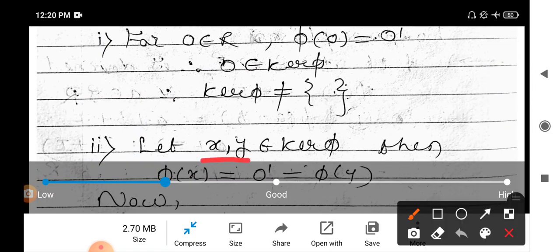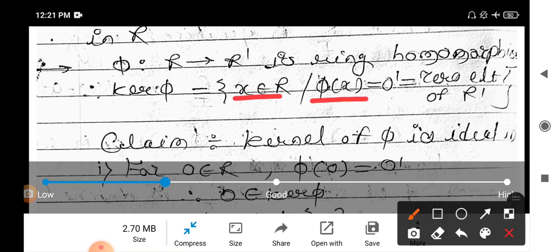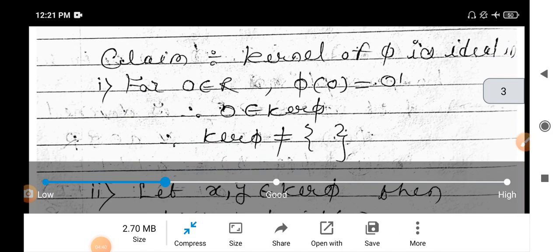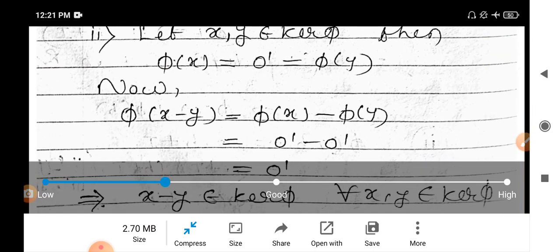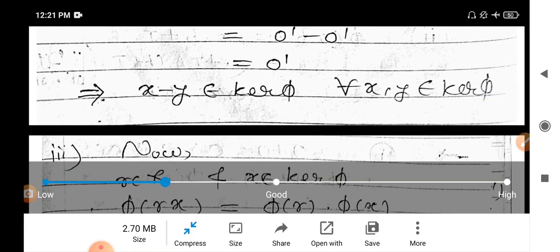Now taking two elements x and y belonging to kernel of phi. If x and y are in kernel of phi, then phi of x is 0 dash and phi of y is 0 dash. We have to prove that x minus y is in kernel of phi. When will x minus y go into kernel of phi? When phi of x minus y is 0 dash. Therefore consider phi of x minus y. Since phi is a homomorphism, phi of x minus y is nothing but phi of x minus phi of y, that is 0 dash. Therefore we prove that x minus y belongs to kernel of phi.